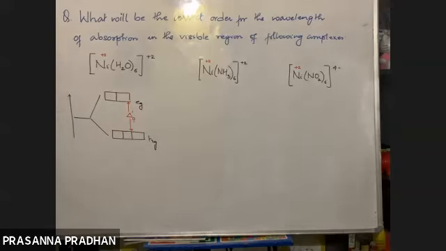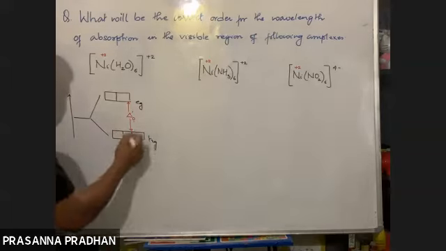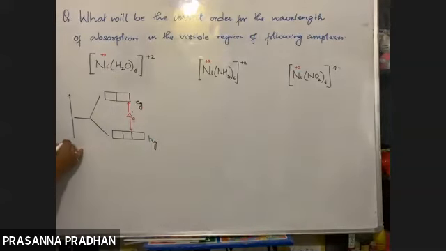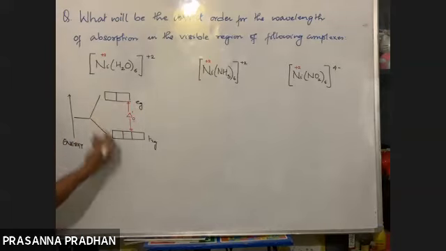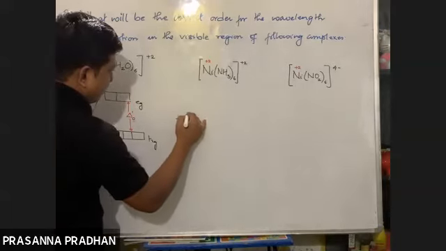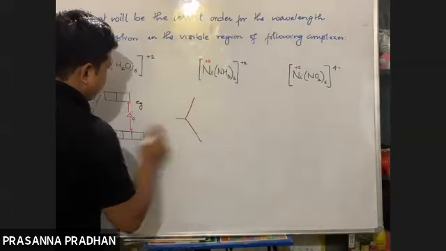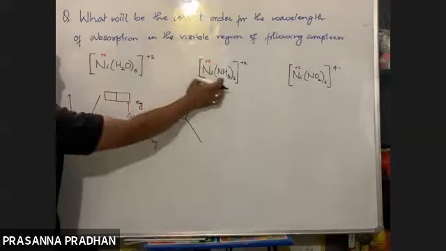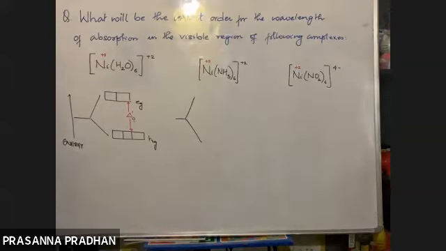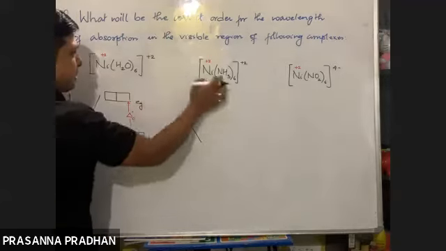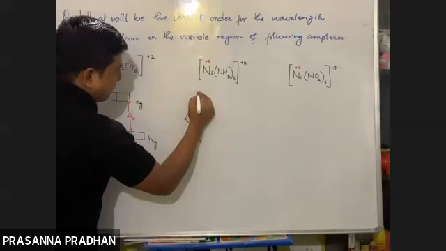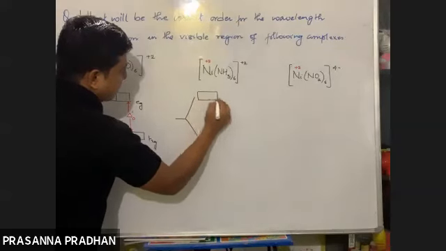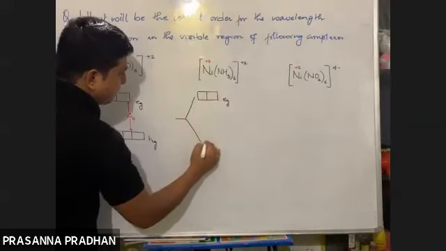Okay, it's denoted by delta. Now here also, energy axis, energy is increasing in this direction, just to denote that the eg set has more energy. Okay, so here also, what will the difference be? Will the splitting be by the same amount, या यहाँ पर ज़्यादा होगा splitting second complex में? The amount of splitting depends on the nature of ligand. Stronger ligand will cause greater splitting.